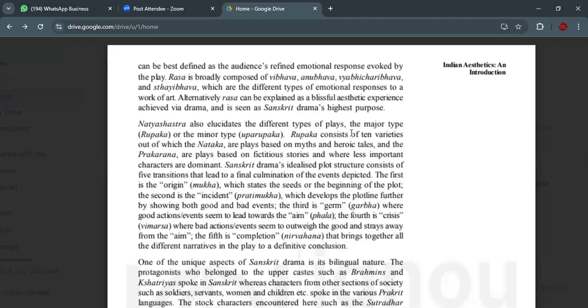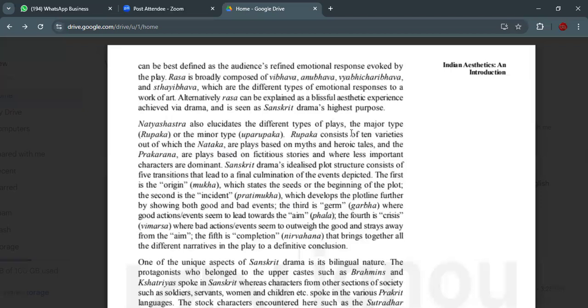Within Rupaka, there are 10 varieties, out of which the Nataka are plays based on myths and heroic tales. So, in the Nataka, what kind of plays usually come? Myth. You know what is a myth, right? The stories, the myth and the heroic tales. Heroic tales means it will be talking particularly about one particular hero. That is called a heroic tale. It's very simple, right? Okay.